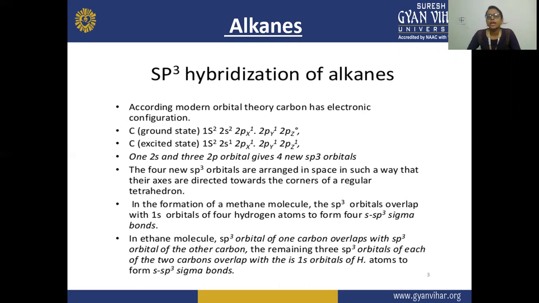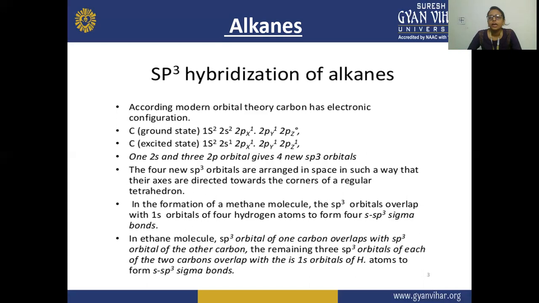So in the sp3 hybridization of alkane, it is shown, according to the molecular orbital theory, that the carbon has 4 electrons in its outermost shell. The carbon at the ground state has 1s2, 2s2, 2px1, 2py1, 2pz0.